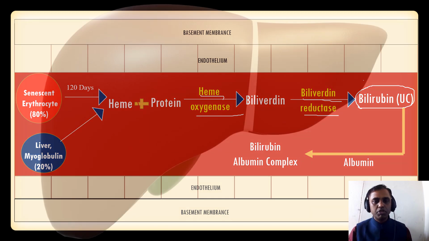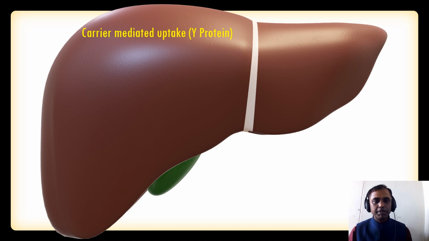Second, it is the liver. The carrier-mediated uptake, that is the Y protein, takes the unconjugated bilirubin-albumin complex. Once it reaches the liver, the albumin is released and goes for further amino acid metabolism, and the unconjugated bilirubin reaches the hepatocytes.